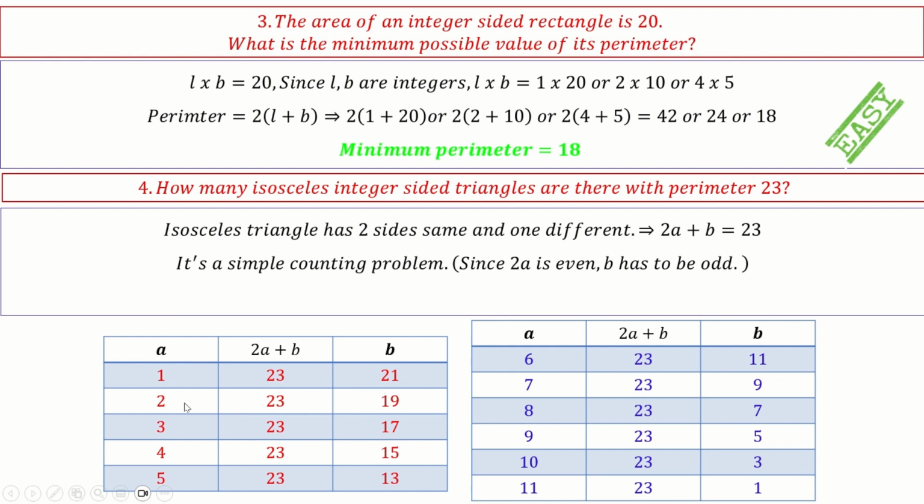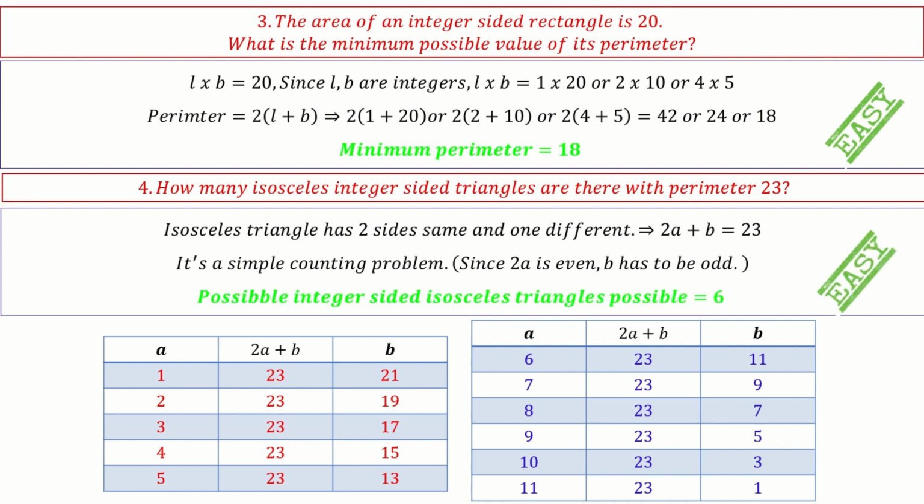So you have to remember the triangle rule while applying. So total options possible are 6. So the answer is 6. This is easy, just tricky. Be careful. Don't forget to apply the triangle logic.